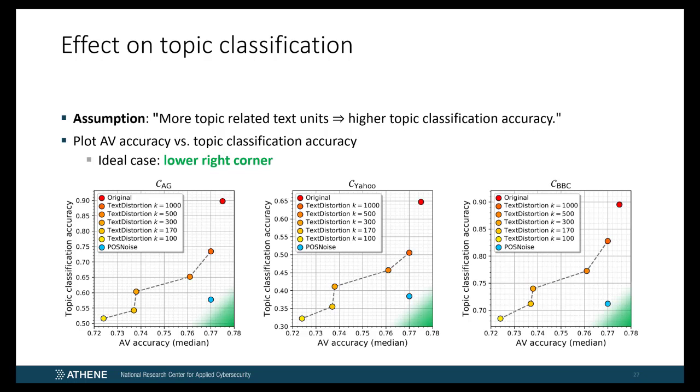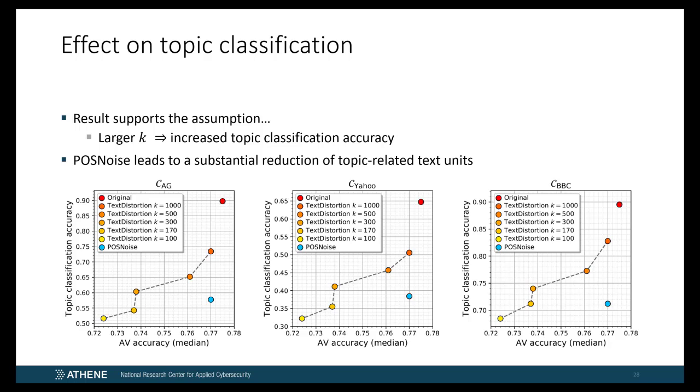We visualized in the scatter plots the median AV accuracy of the 6 methods and 7 AV corpora against the cross-validated topic classification accuracy with respect to the applied masking technique. The ideal case for a masking technique is in the bottom right, resulting in a perfect AV accuracy and at the same time random topic classification accuracy. This would reflect one that retains full information of writing style while eliminating any topic signal.